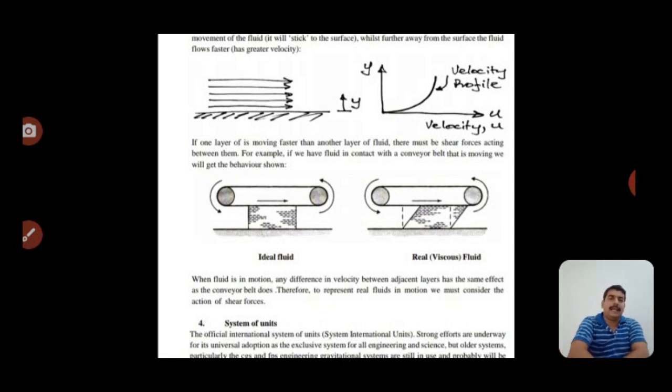But real, viscous fluids are easily available on the earth's surface. Real fluids have a rate of shear strain.